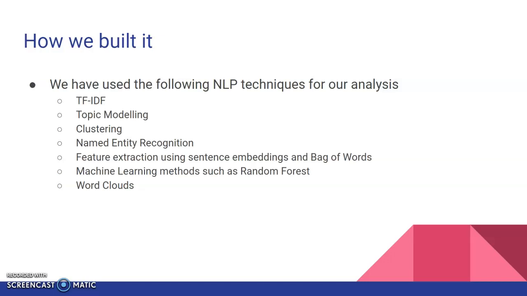So we used the following NLP techniques for our analysis, including TF-IDF, topic modeling, clustering, named entity recognition, feature extraction using sentence embeddings and bag of words, machine learning methods such as random forest, and word clouds.